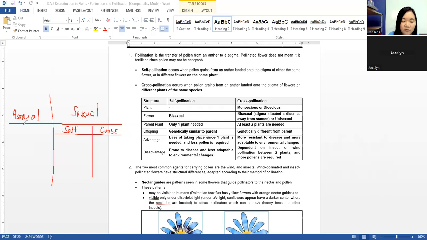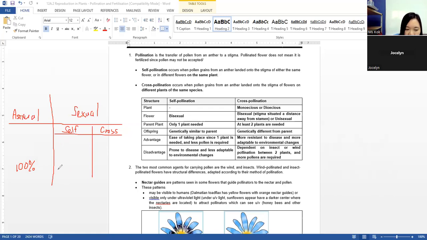Okay, so for asexual, the offspring is 100% similar to the parent. For self-pollination, you can imagine the male and female gamete are coming from the same individual. So the likelihood of it becoming similar to the parent is also very high, but it's not 100%.